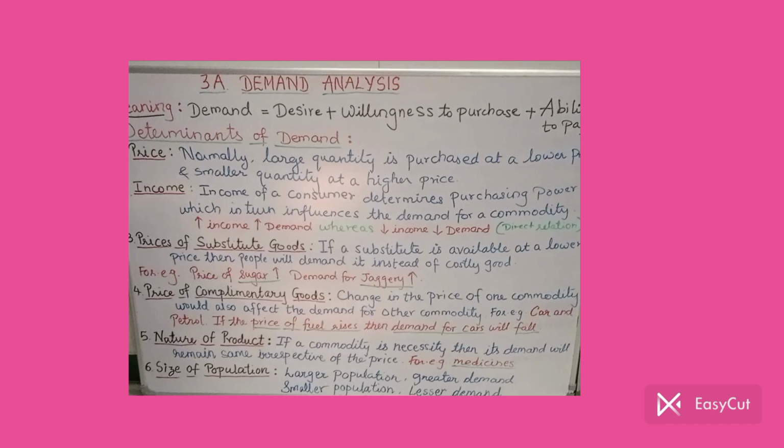Coming to the next point, point number 6, size of population. If the population is larger, demand will be greater, because if there are more people to make the demand, there will be more demand. And if the population of the country or the area is smaller, then there will be lesser demand. So very simple: larger population, greater demand; smaller population, lesser demand. I have written on the board in shortcut because there are too many points we have to cover. So we are just mentioning some of the points which are easy in shortcut.